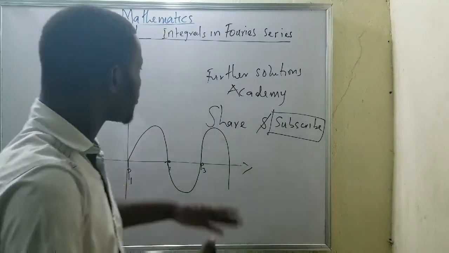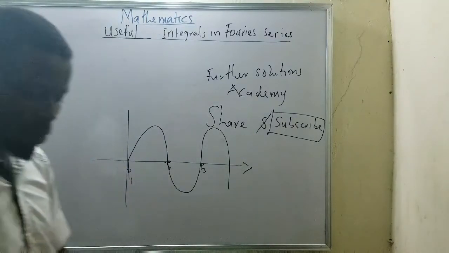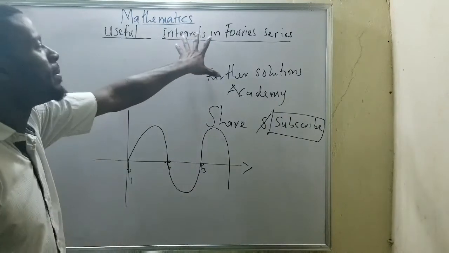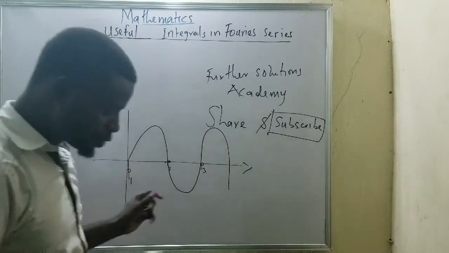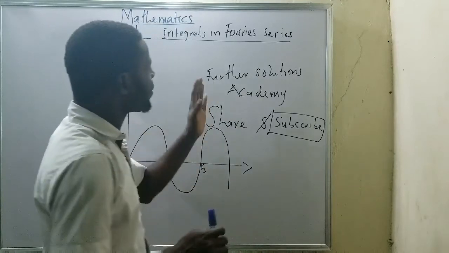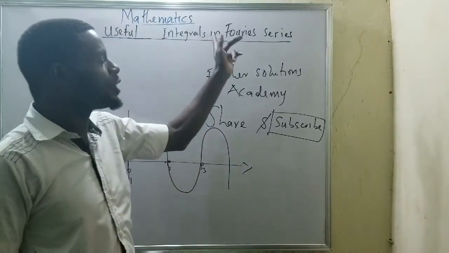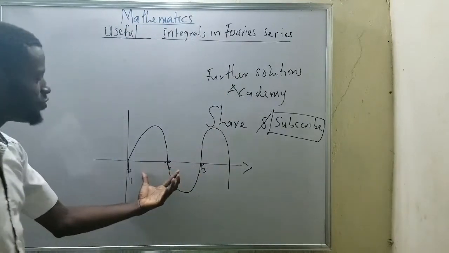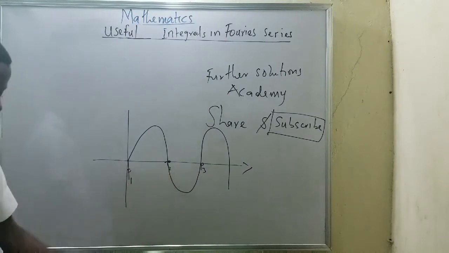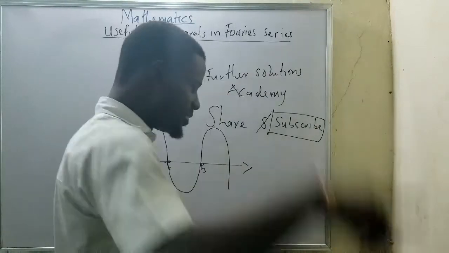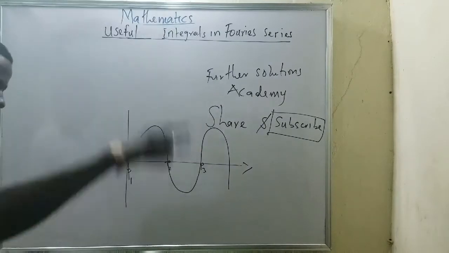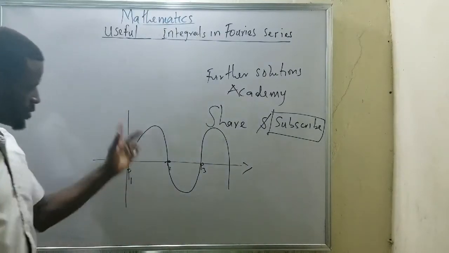When you hear the word periods, it means we are talking about what? Integration. It is what we normally use mostly when it comes to period series, because the movement is always in this form, a movement of zigzag on the axis.